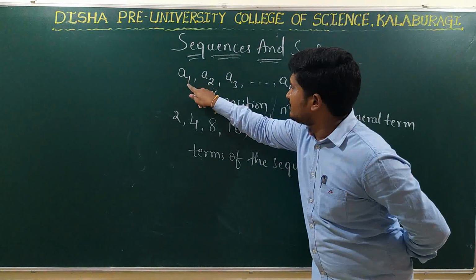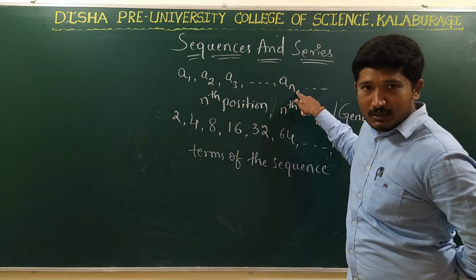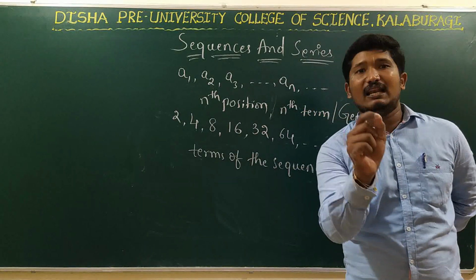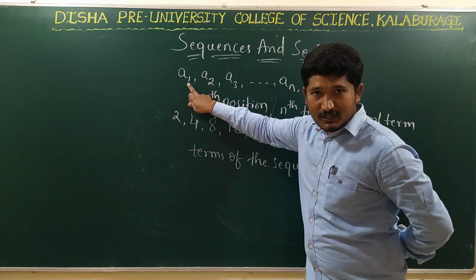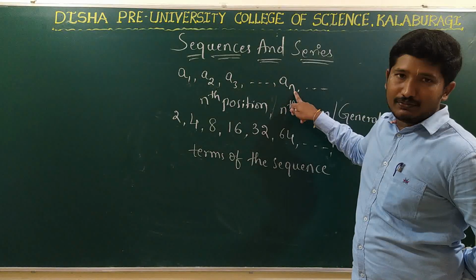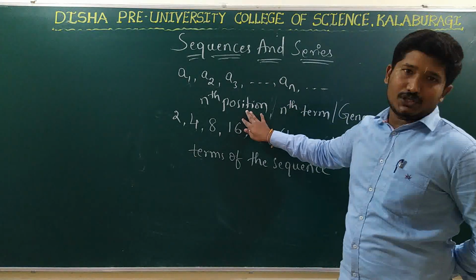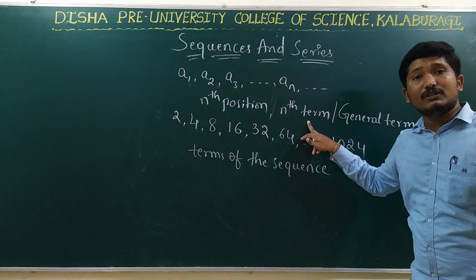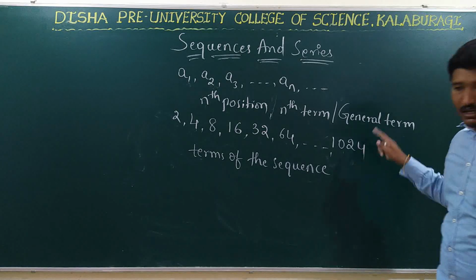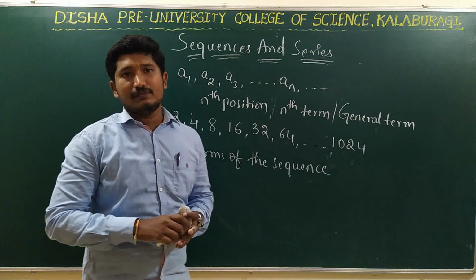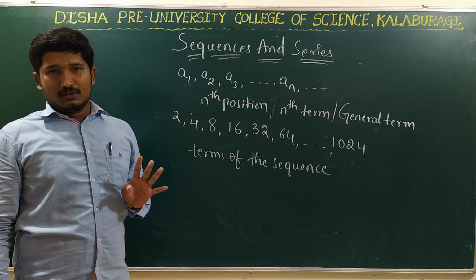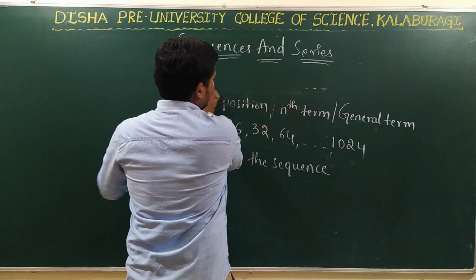Right? Here, these subscripts 1, 2, 3, so on, N, all represent what? The position at which the element is present. That is first term, second term, third term, so on to nth term. Why? Because it is present in nth position. So this is called nth term of the sequence or general term of the sequence. Right? So this is about what? Definition of the sequence and how do we represent the terms of the sequence. Right? So now, see here.